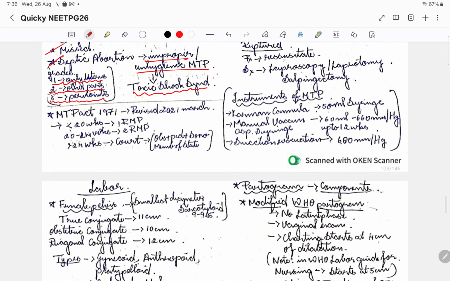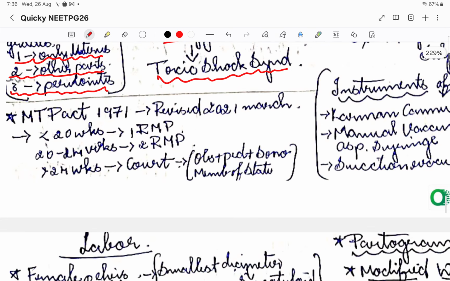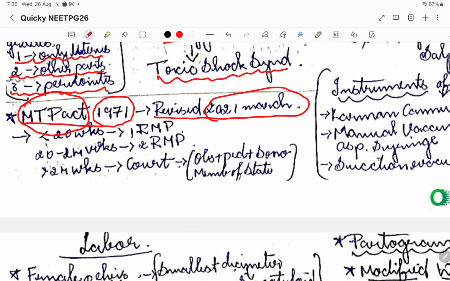Some important topics with respect to the MTP Act, which was enacted in 1971 and revised in March 2021. Please remember these two dates. The MTP Act came into action in 1971 and has now been revised in 2021. There will be many controversies going on with respect to the MTP Act, and you should be aware of them.